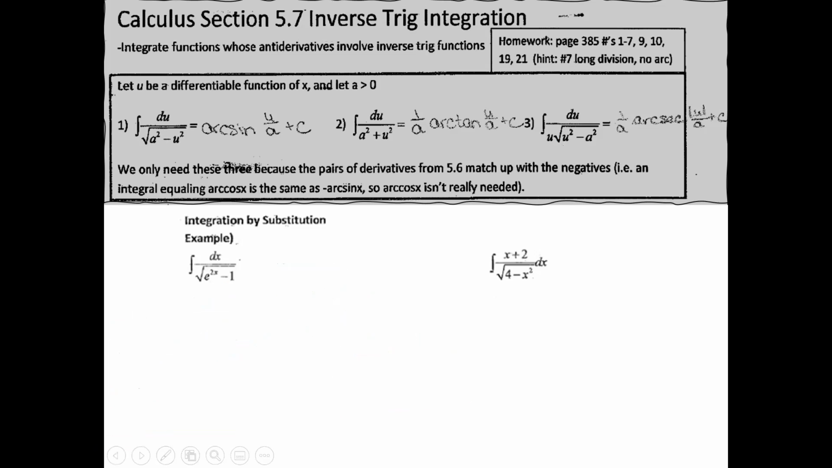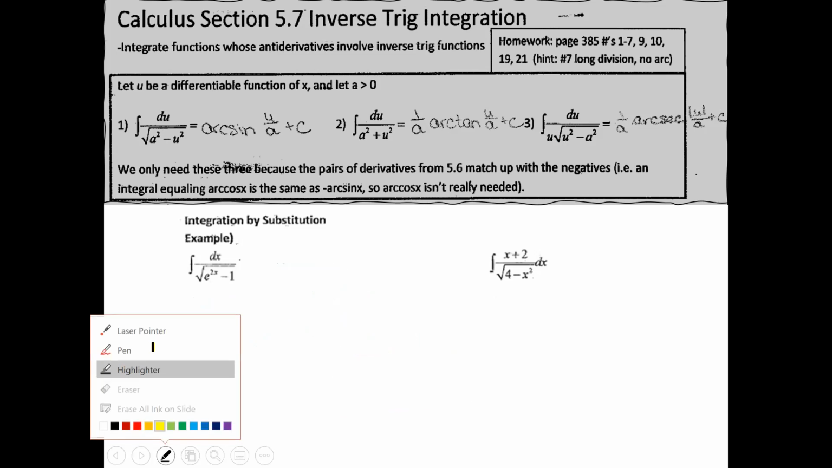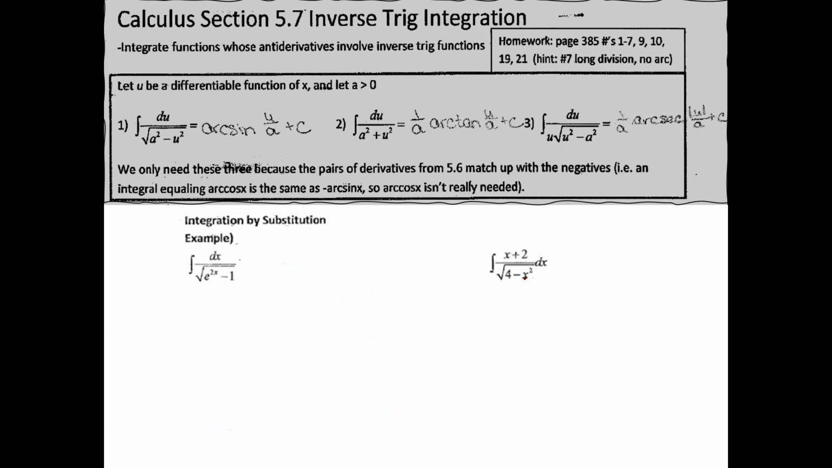Okay, let's take a look at the next one over here. With this one, I see that this is my a squared minus u squared, so I'm thinking it's going to go into this one here. Let's see where it's going to end us. Let u be 4 minus x squared. Then your du is negative 2x dx. Your dx is du over negative 2x.